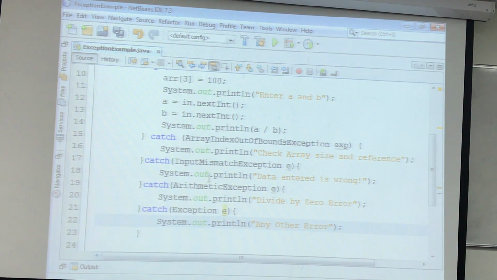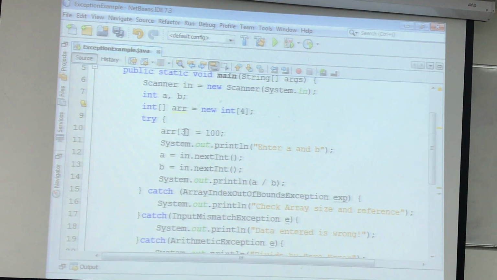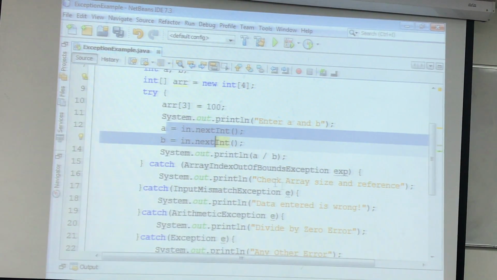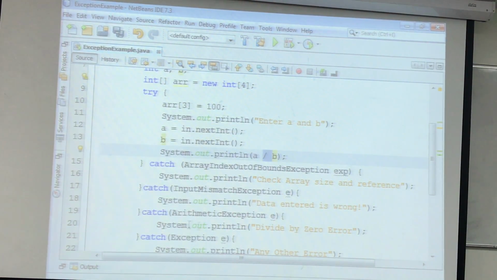These are known errors to me: my program might have an exception because I use an array, I have inputs so an input mismatch might occur, I'm dividing something so an arithmetic exception might occur. So I have to put all these above the superclass. Why? Because I have to be closer to the error.